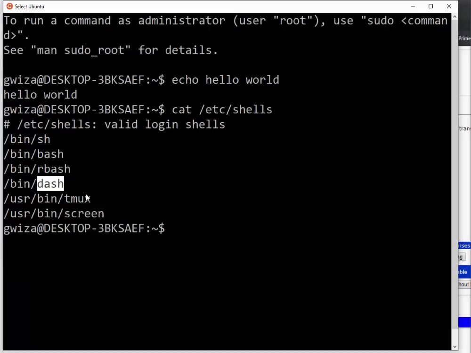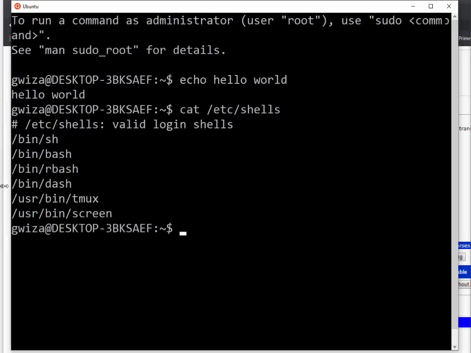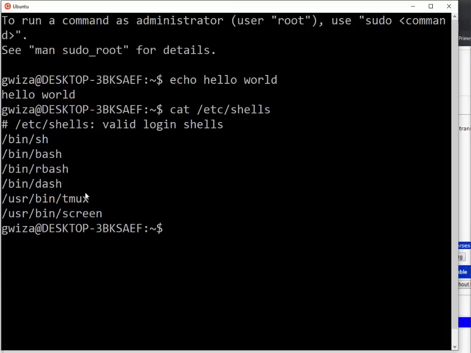So all of these things, today we are going to use bash. So you can look at which shell am I using. If you want to see all the shells that are available, you can see them from here. And shells are nothing other than the command interpreter. So then here we are going to go.